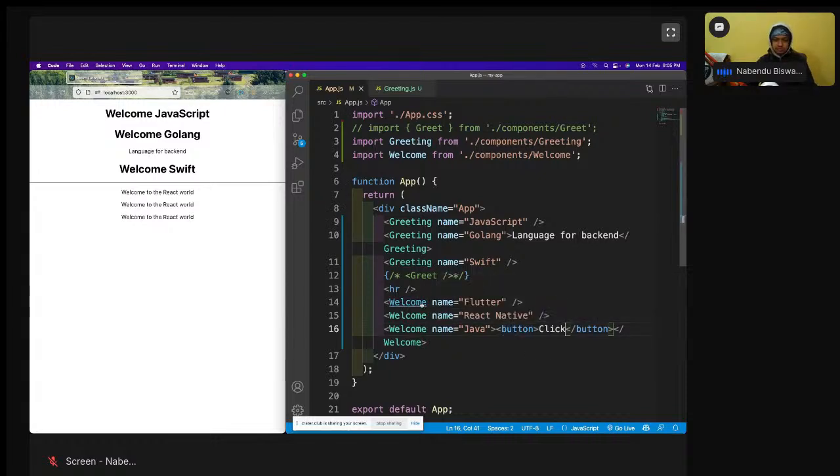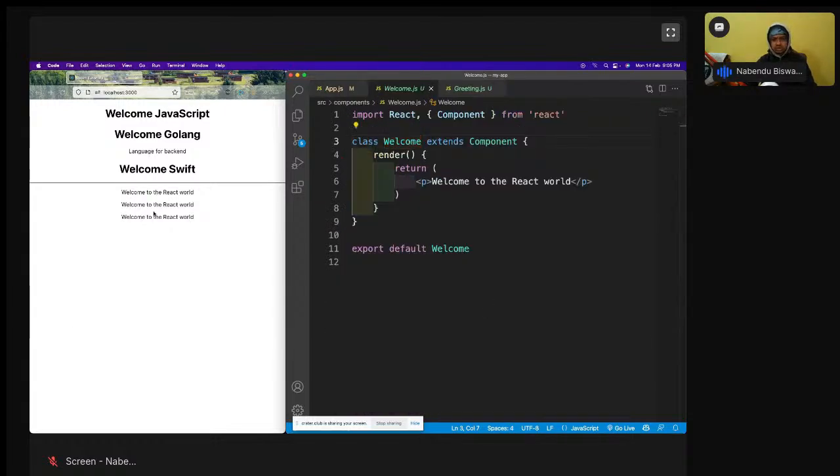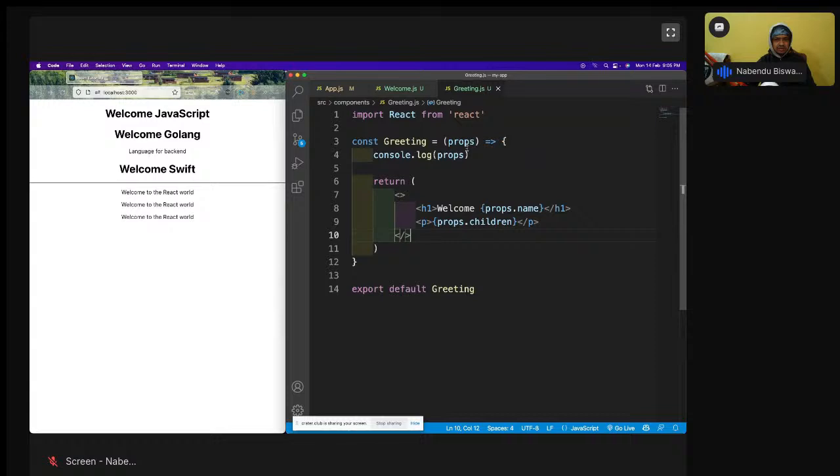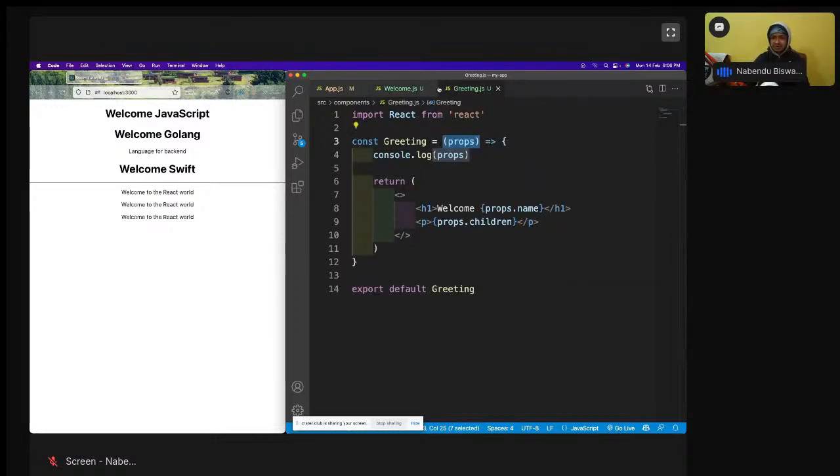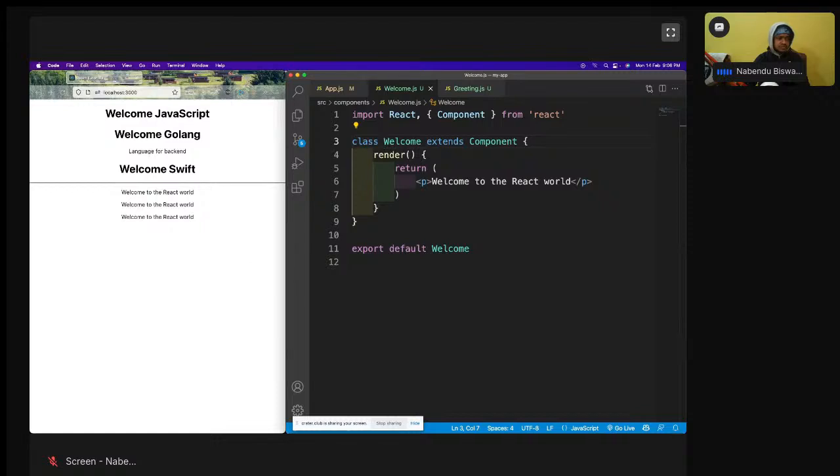Okay. So to use the props, the children and all those props are here. But the problem is that I don't have something like a parameter, because this is a function. At the end of the day, this is a function. A function can have parameters, but in Welcome here, I don't have any parameter. So how to do this? How to use it here?